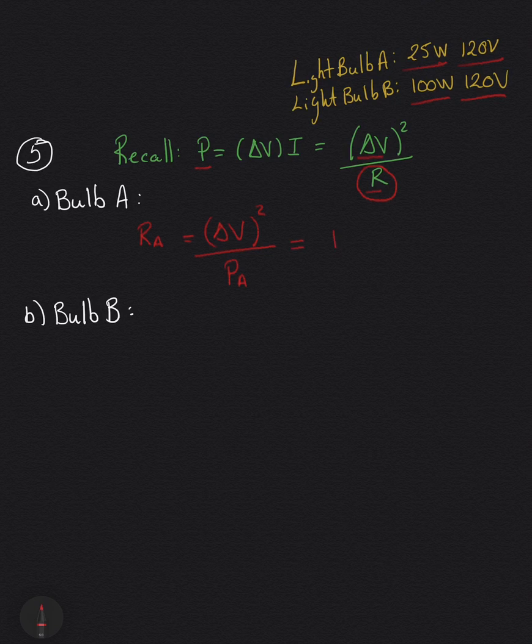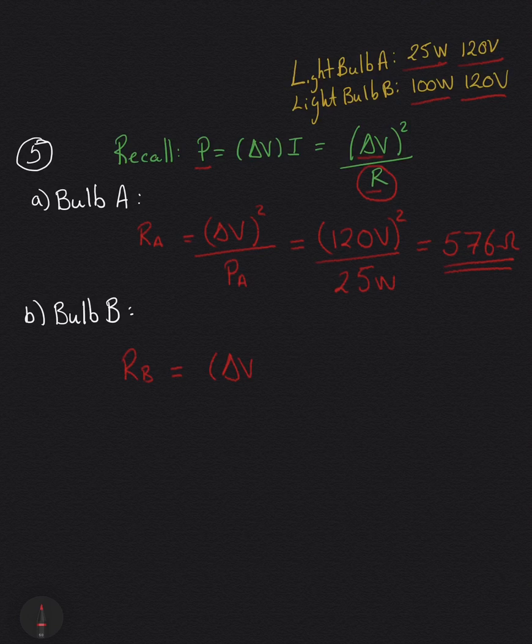This is simply plug in the numbers. We have 120 volts quantity squared divided by 25 watts. And we have 576 ohms.